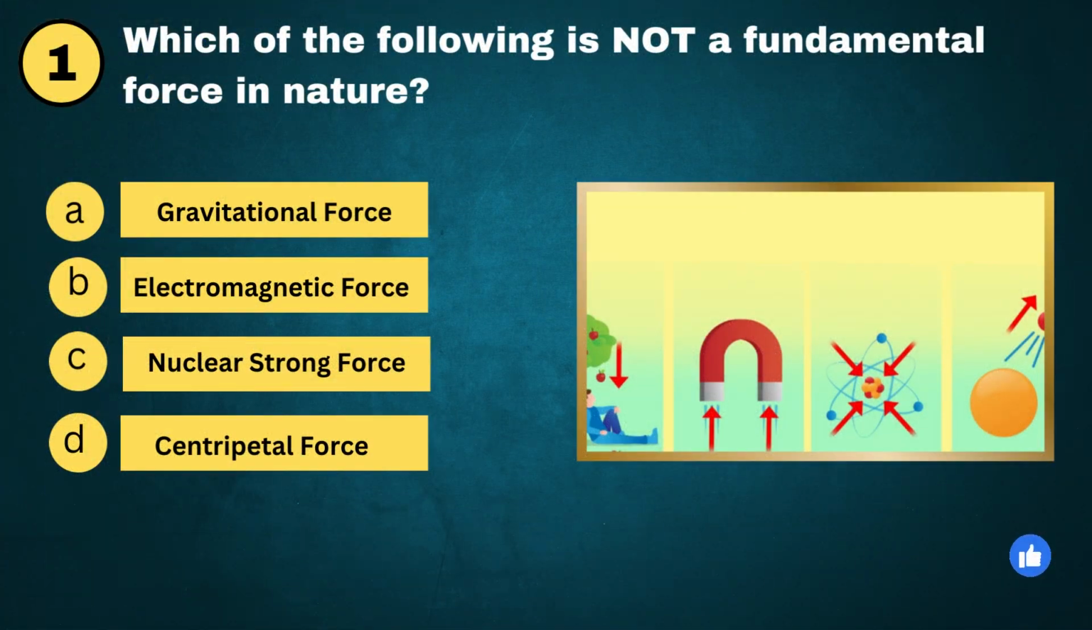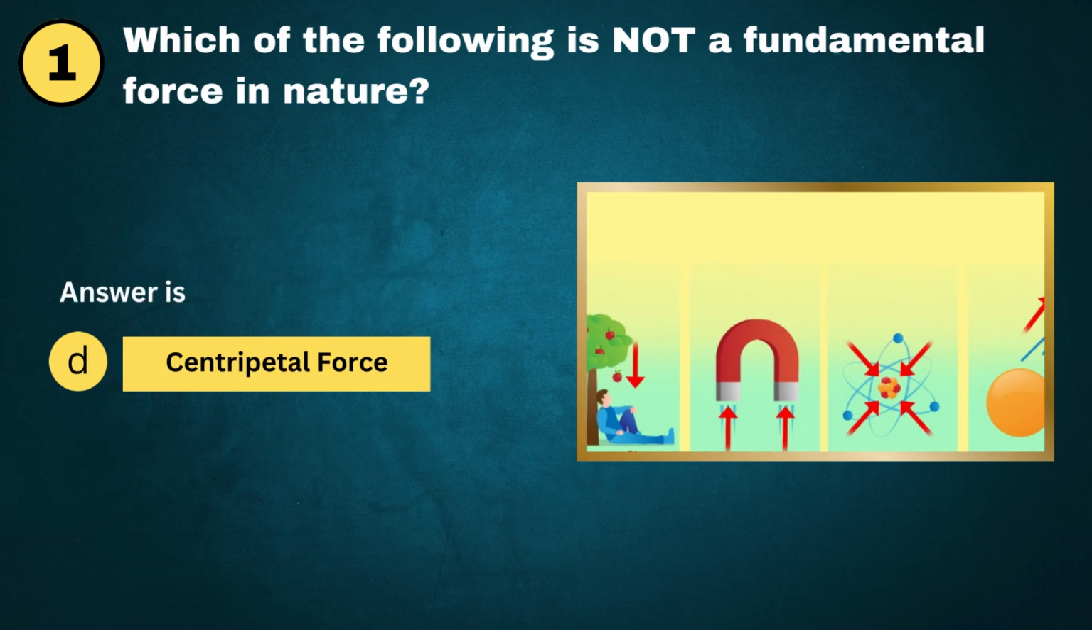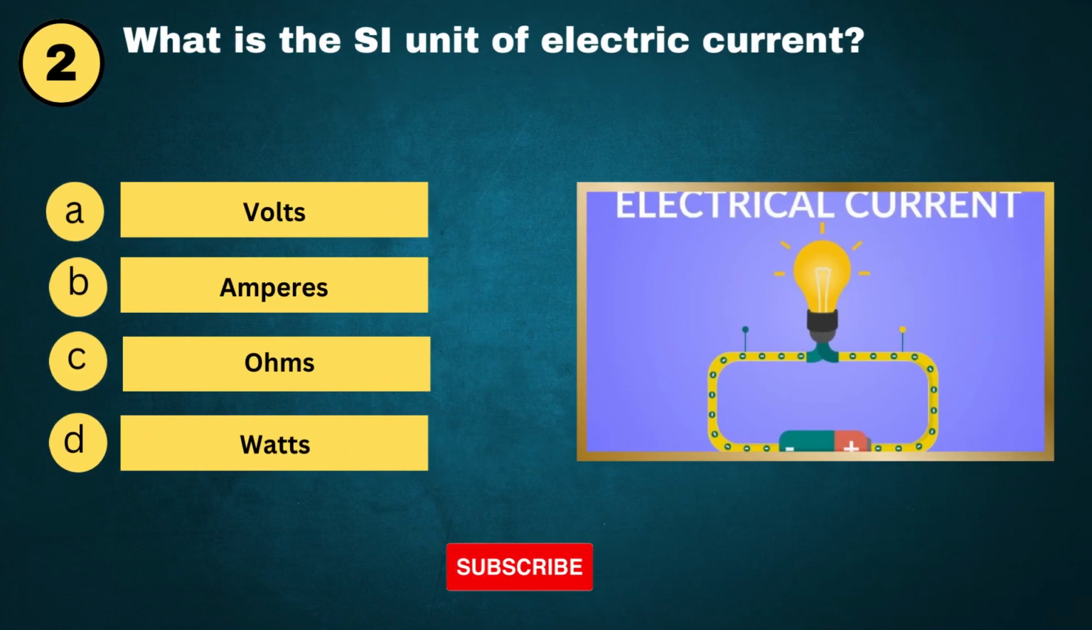Which of the following is not a fundamental force in nature? A. Gravitational force. B. Electromagnetic force. C. Nuclear strong force. D. Centripetal force. And the answer is D. Centripetal force.